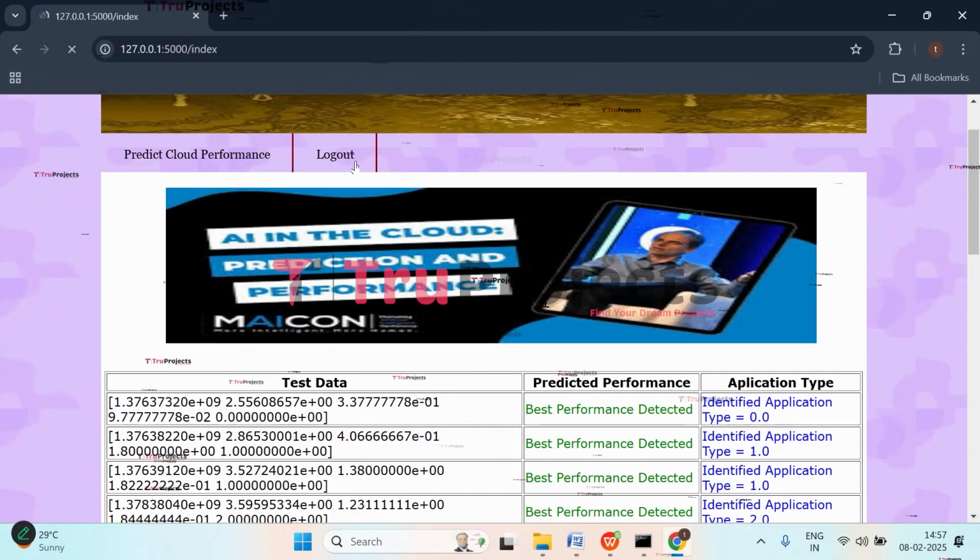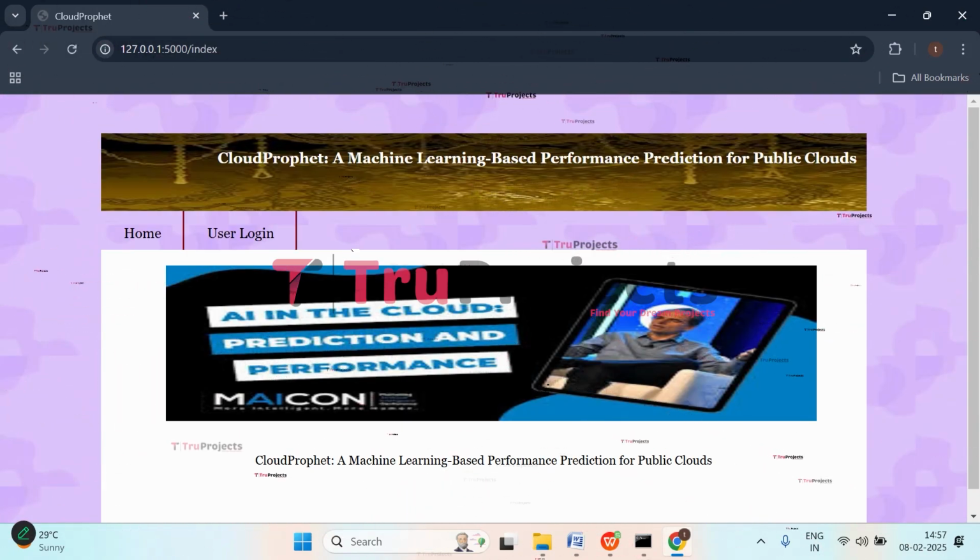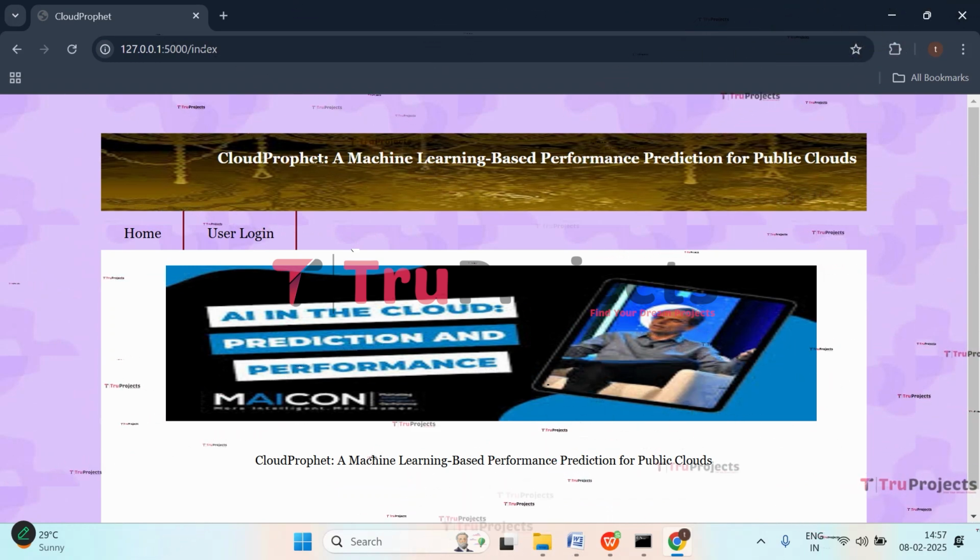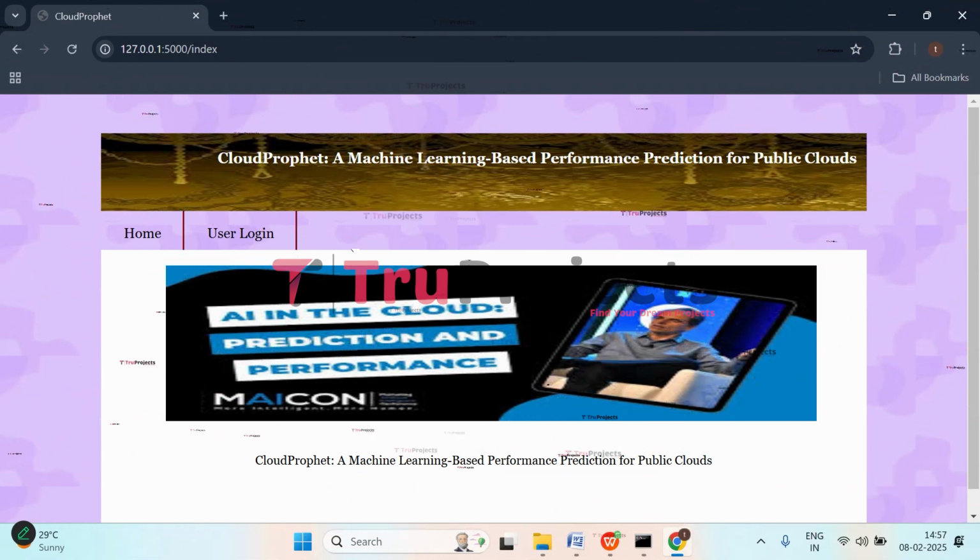So now click on logout. In this way, just by giving the values, I mean attributes of a virtual machine, the application will predict whether it is performing best or whether its performance is being degraded, and it will also predict which type of application it is. So this is all about the project.